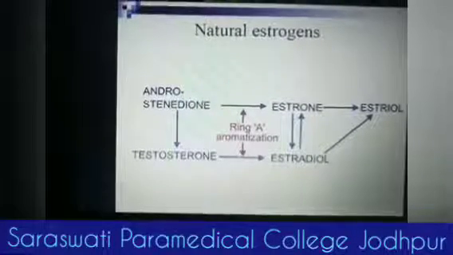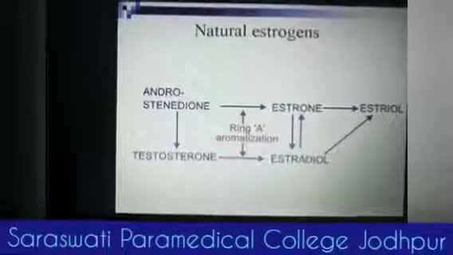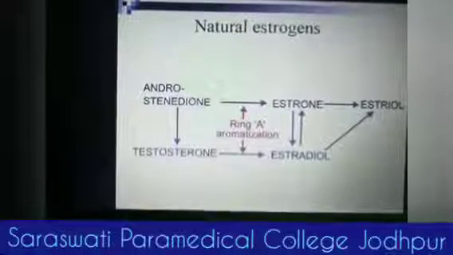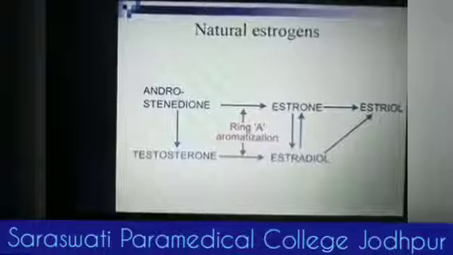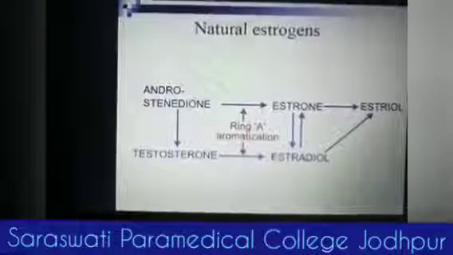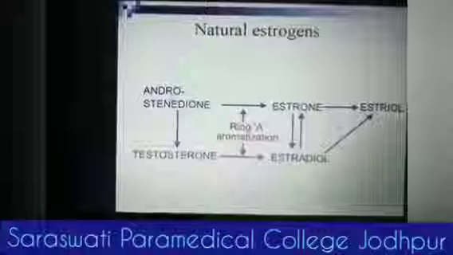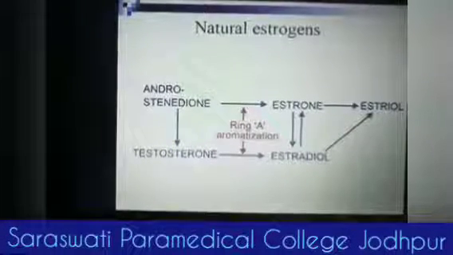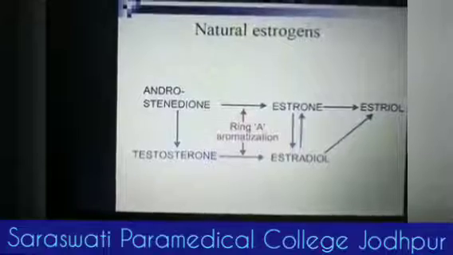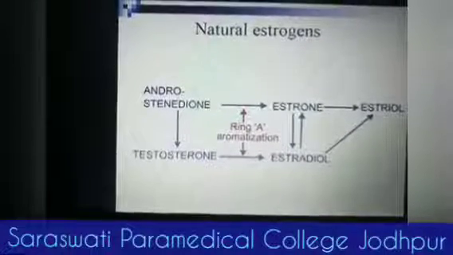and androstenedione is converted into testosterone. Now this testosterone is converted into estradiol with the help of again which enzyme? Aromatase. That means there is a ring A aromatization and there is a formation of estradiol, estrone and estriol.